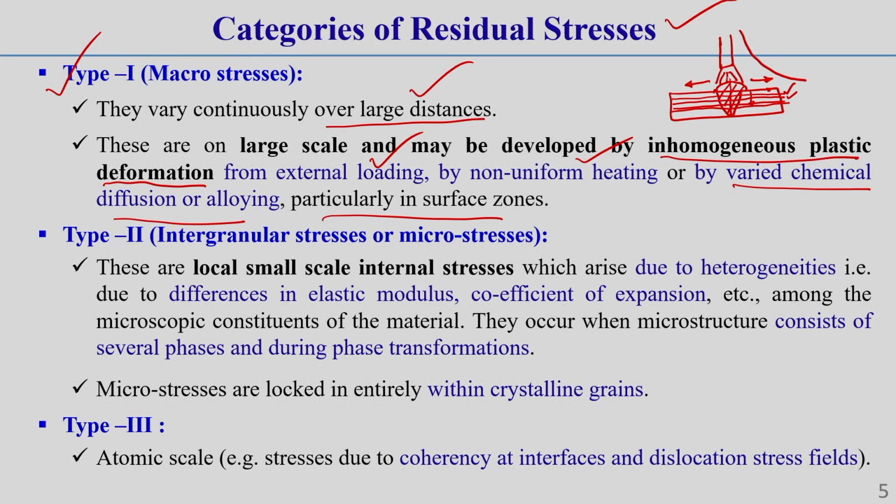Due to this, what happens inside the structure is that some locked-in stress can develop. In welding, this occurs because through the thickness there can be different types of expansion. In the top layer there will be more expansion, and this expansion gradually decreases through the thickness direction.